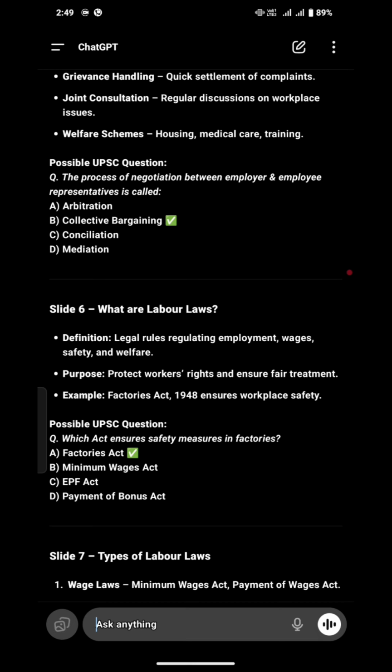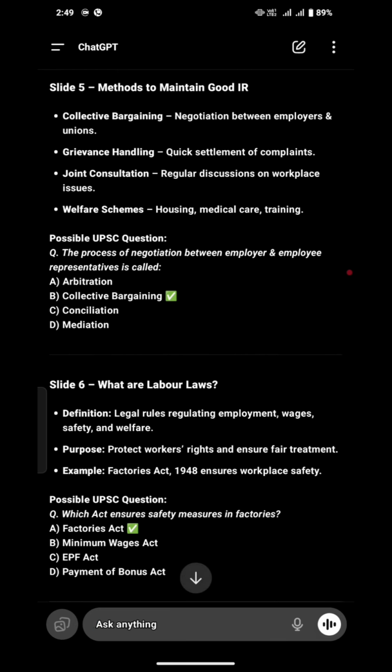Now we have already studied this. The question says negotiation. Whenever negotiation pops up, you need to understand that it is talking about collective bargaining. We have already discussed this: collective bargaining is negotiation between employer and employee and union.